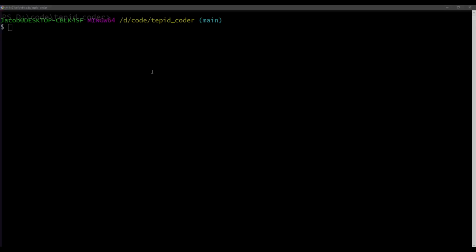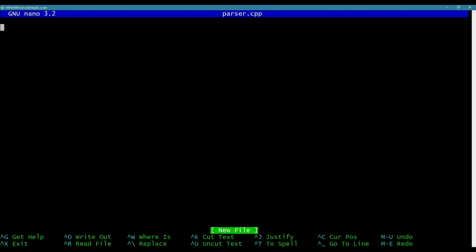Hello, this is the Tepid Coder here. Today I want to revisit the parser I made earlier. It's like a config file parser. But this time I want to do it in completely idiomatic C++. So let's do that. I'm going to use iostream for my output, which is going to be like cout.